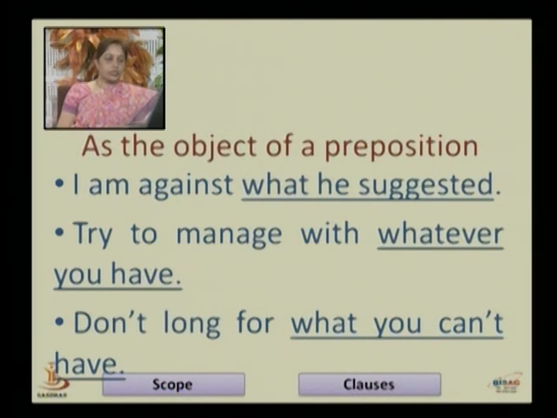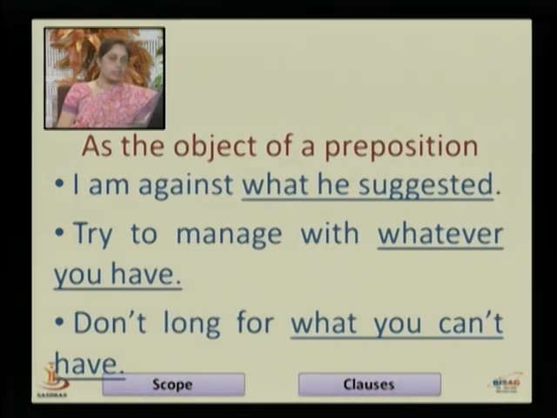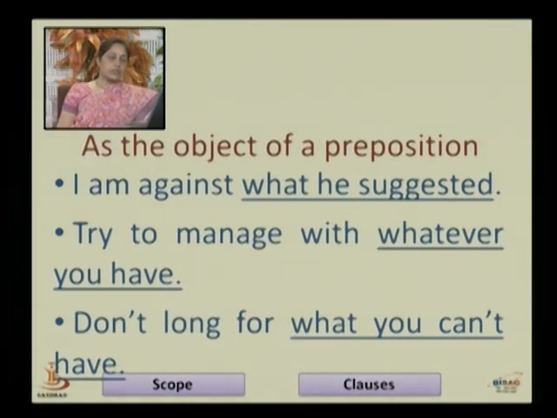Try to manage with whatever you have. Try to manage with is the main clause. Whatever you have is the subordinate clause. In the subordinate clause it is a noun clause. In the noun clause it functions as the object of the preposition with.